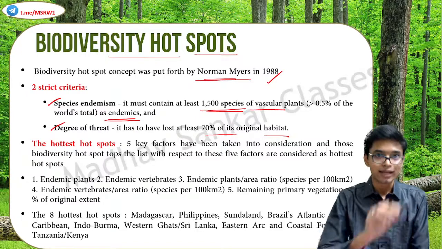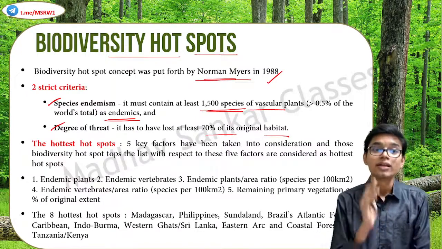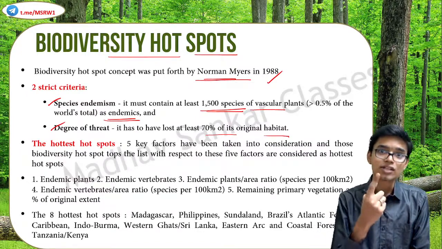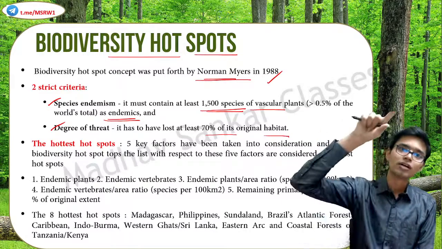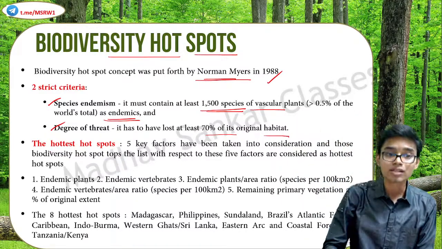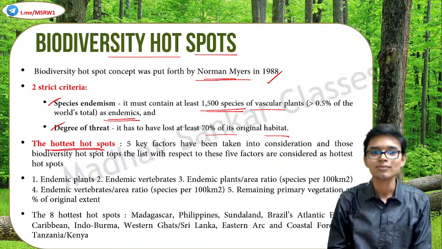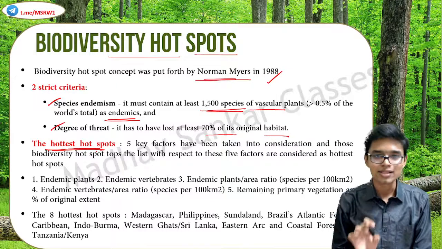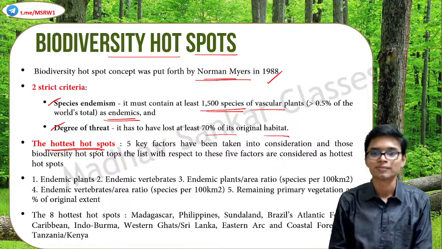Okay, and among these biodiversity hotspots, there are certain sites which should have even more levels of conservation. These are known as the hottest hotspots. And these are selected based on 5 factors.